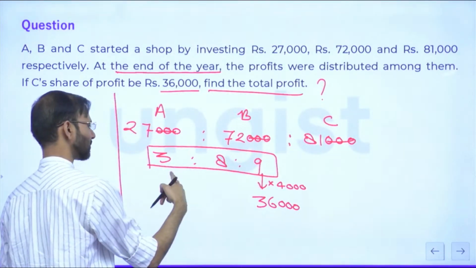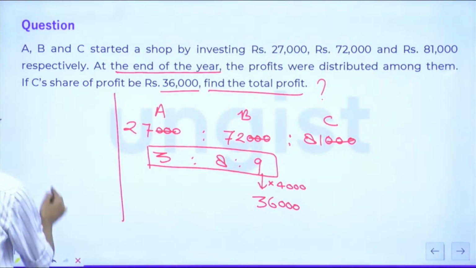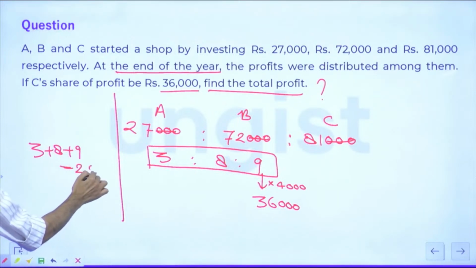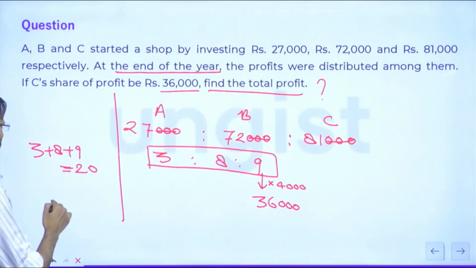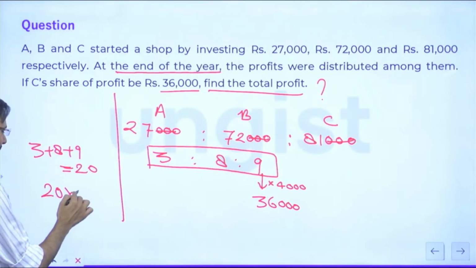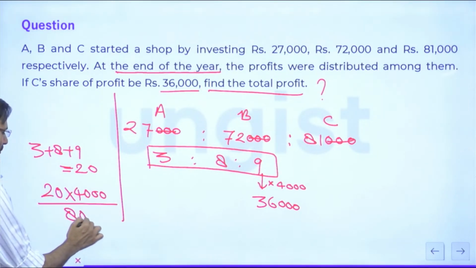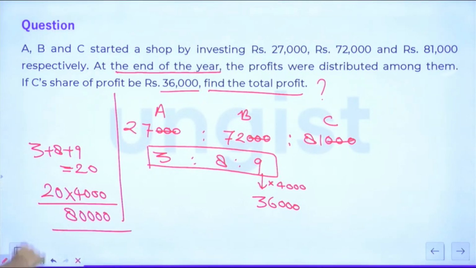So according to us, the total profit is what? 3 plus 8 plus 9. This is 20 units. So we need to multiply this 20 with 4,000. Everyone, yes or no? Fine. So the total profit is 80,000 rupees. Everyone, the total profit was 80,000 rupees.